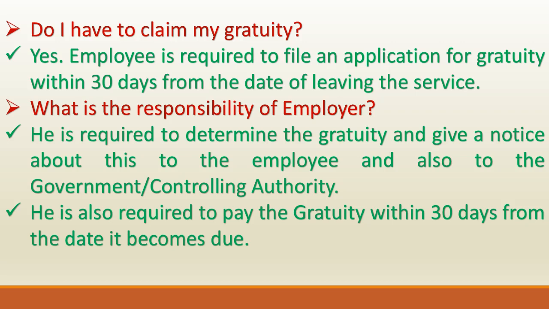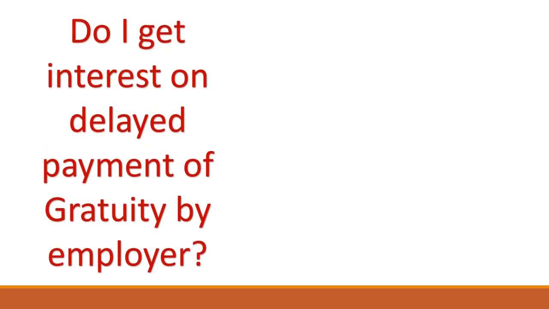The controlling authority is the authority which is notified under the Gratuity Act to whom the notice of gratuity should be given, and the employer is also required to pay the gratuity within 30 days from the date it becomes due, and this responsibility is irrespective of whether the employee has given a notice of claim or not. Let's consider another question.